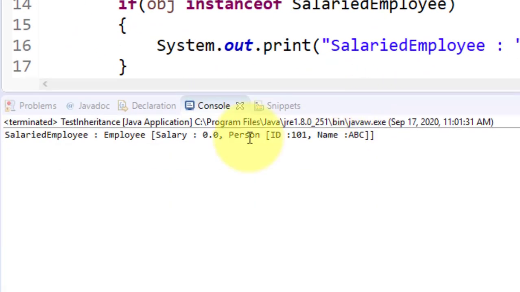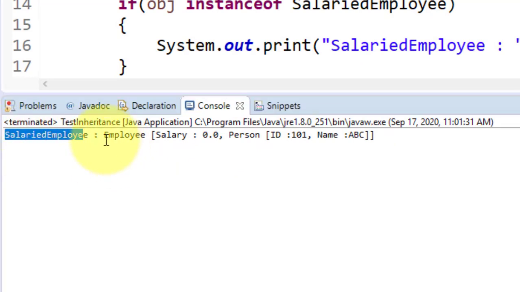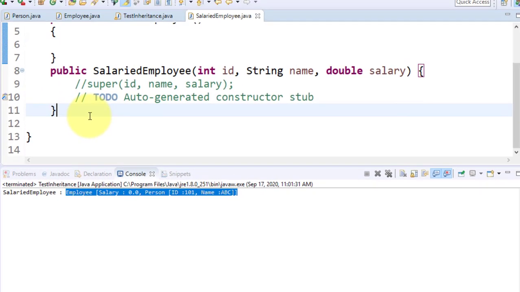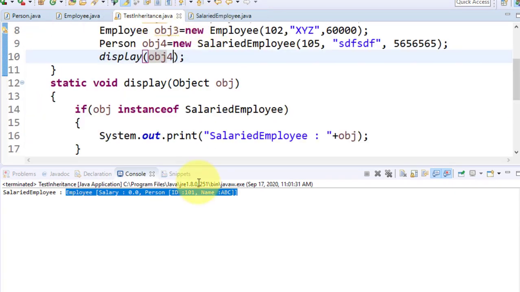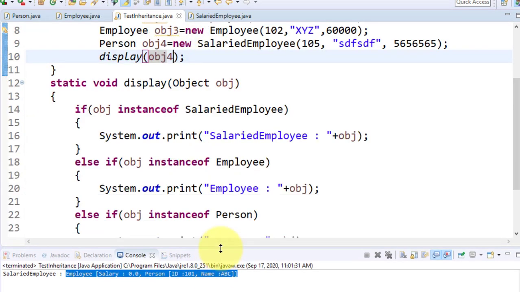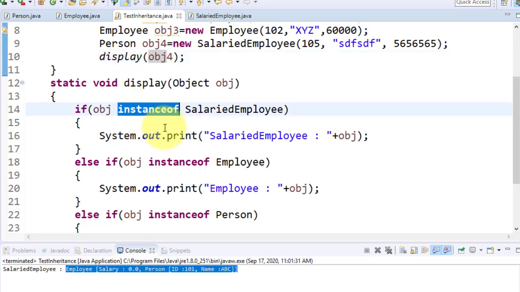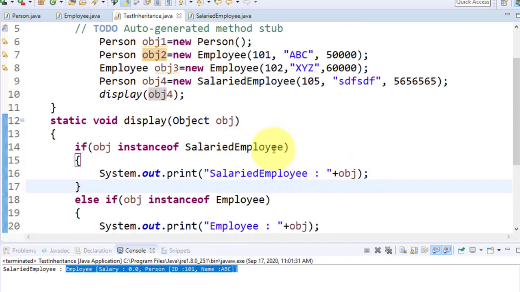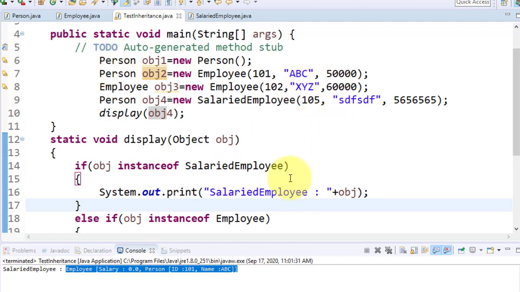Check here, it gives you salaried employee, but toString is called from the employee, because in salaried employee there is no toString available, correct? Yes. So for the instanceof check you have to go with the downward approach. Good question. I only forgot to tell you how it works. Anything else?